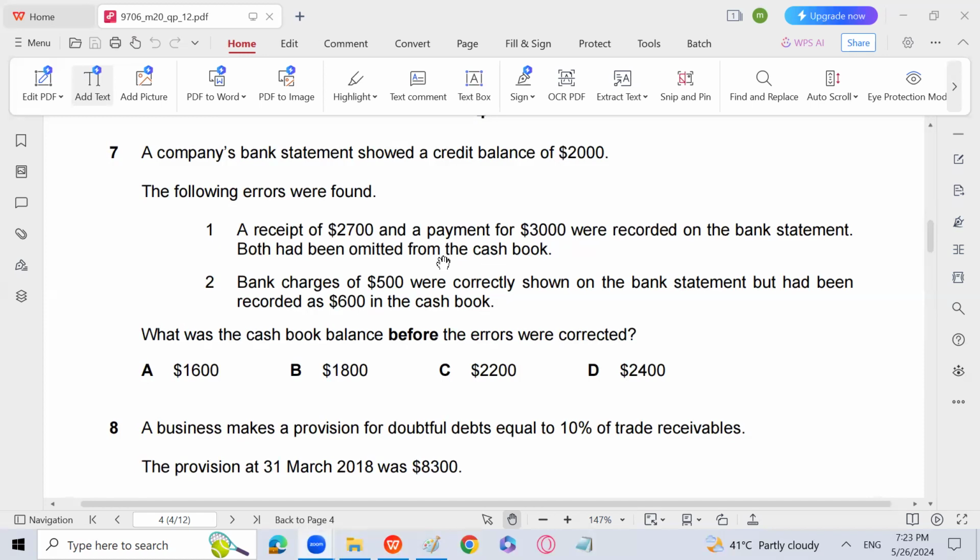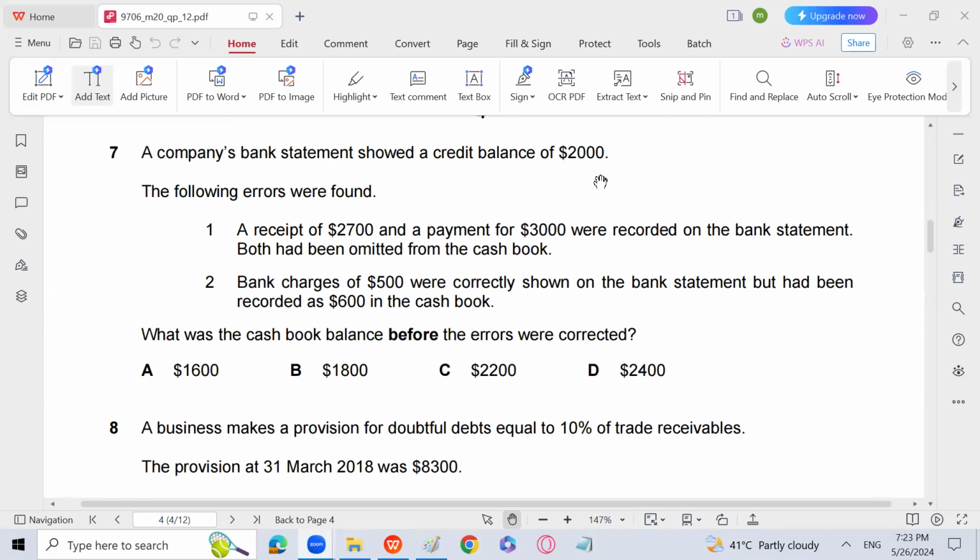Because these mistakes are of the cash book, both of them. So we just need to revise the cash book. If the bank statement showed a credit balance, it means that the cash book has a debit balance of 2,000, right?